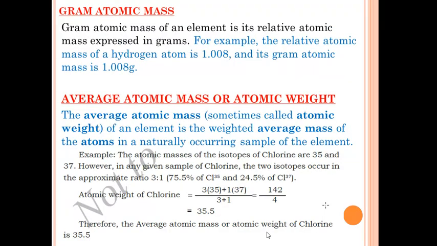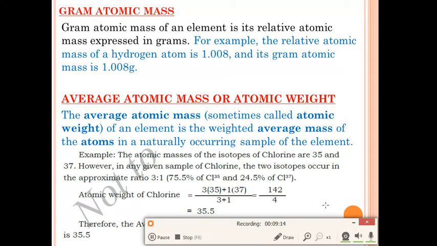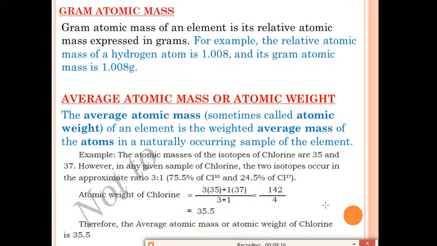Our next topic is gram atomic mass. In this we'll consider the gram. Gram atomic mass of an element is its relative atomic mass expressed in gram, meaning we take the same relative atomic mass number but express it in gram. For example, in that table we have read that the relative atomic mass of hydrogen is 1.008 and its gram atomic mass is 1.008 gram. We have to add the unit gram.